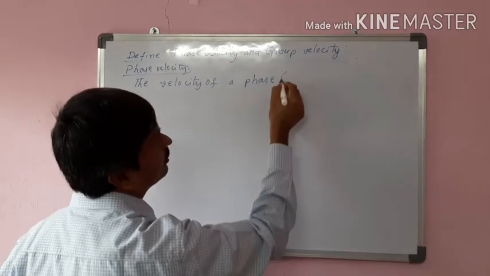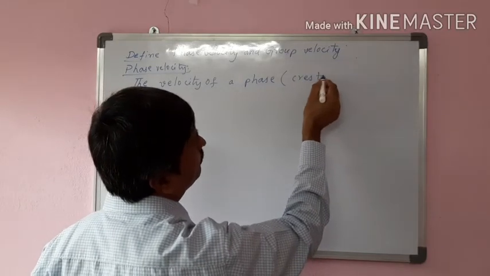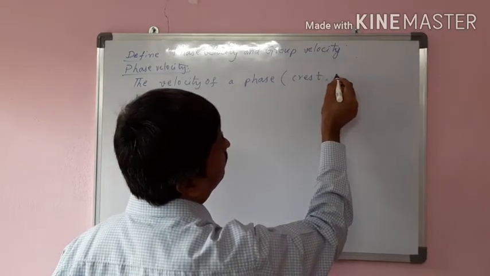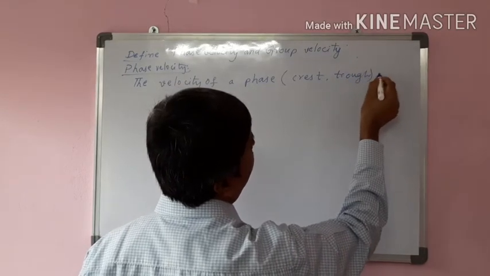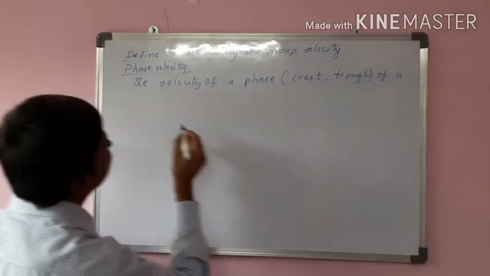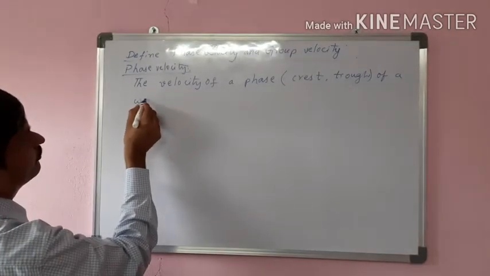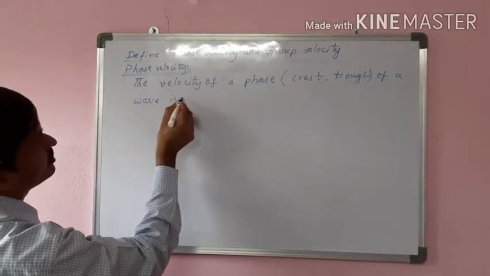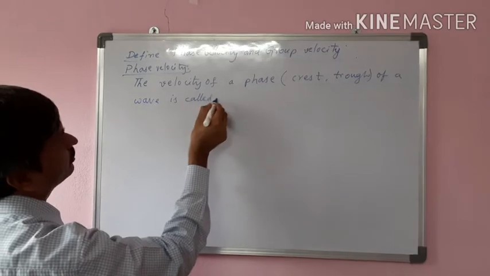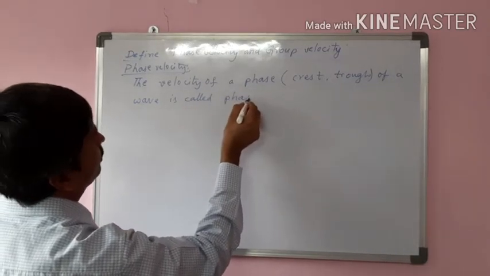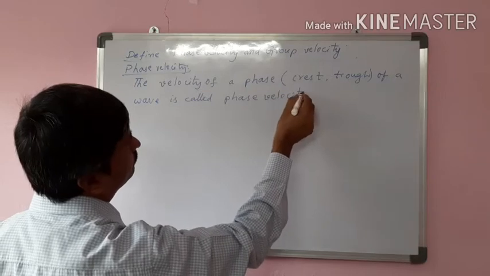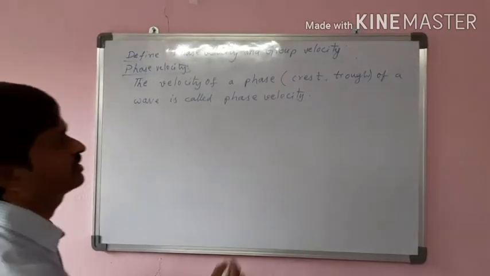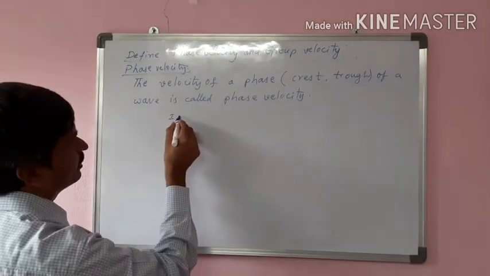A phase may be a crest, may be a trough, or any other point of a wave. It is called phase velocity.